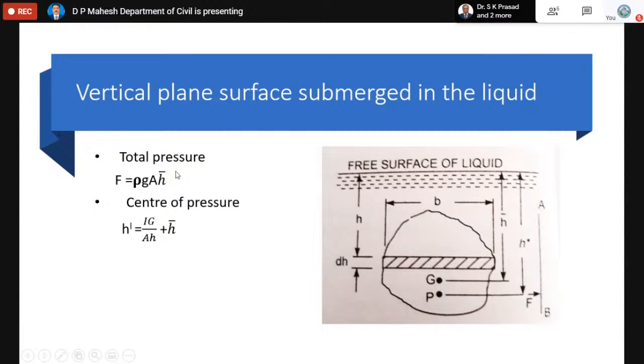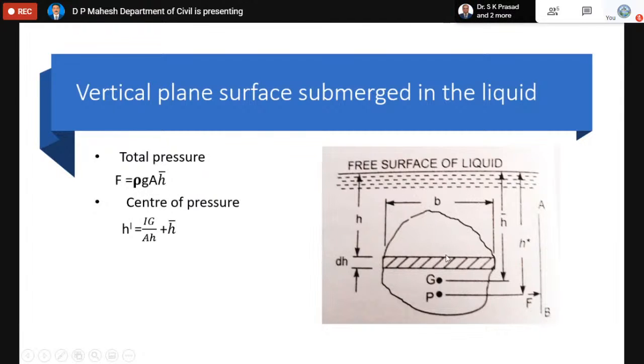We can prove that F equals rho g A h bar. What is rho? It is the density of the liquid in which the body is submerged. What is A? It is the area of the plane area submerged. What is h bar? It is the height of the center of the submerged portion, always measured from the free liquid surface. Friends, please remember, as far as numerical problems are concerned, this formula plays a vital role. You only need the area, how far below the center is, and in which liquid it is submerged. If you know these three parameters, we can find the force.